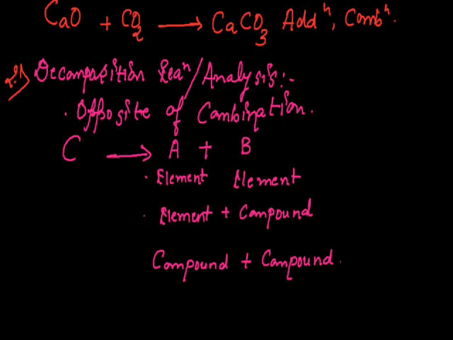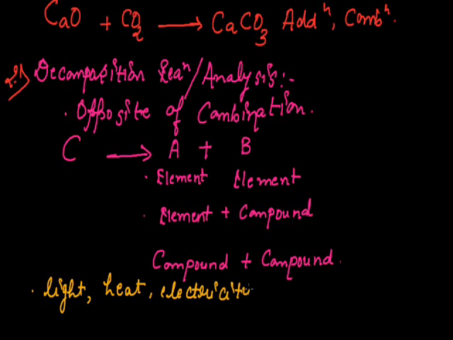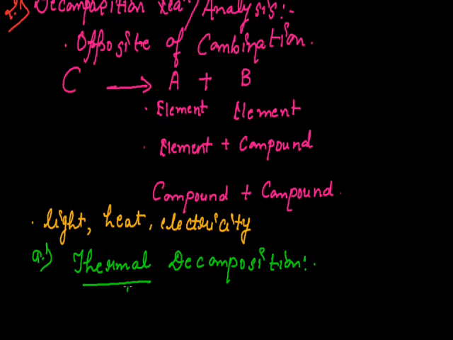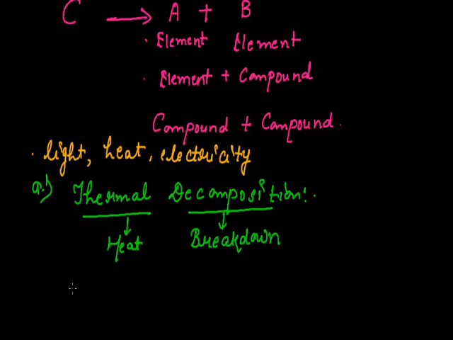The decomposition occurs in the presence of light, heat or electricity. That means for decomposition energy is required, and that energy can be in the form of heat, light or electricity. Let us discuss by taking examples. First we will focus on thermal decomposition. As the name suggests, thermal means heat, decomposition means breakdown. Breakdown of a substance in the presence of heat is known as thermal decomposition.